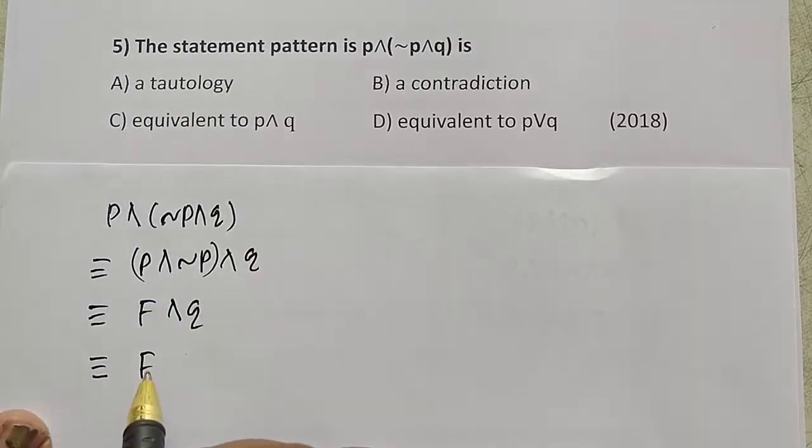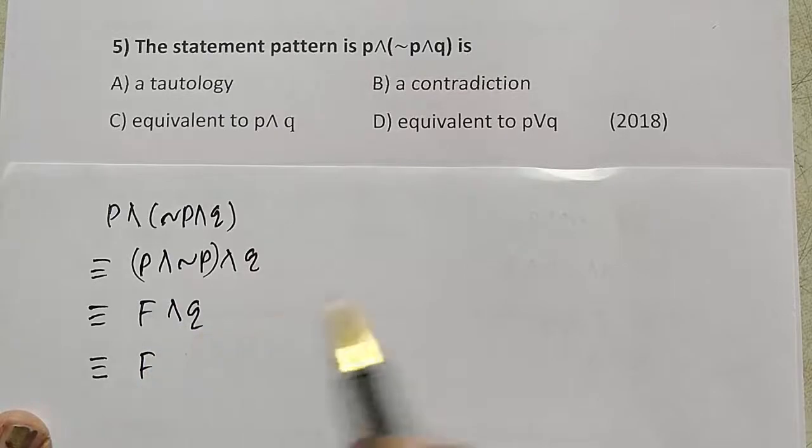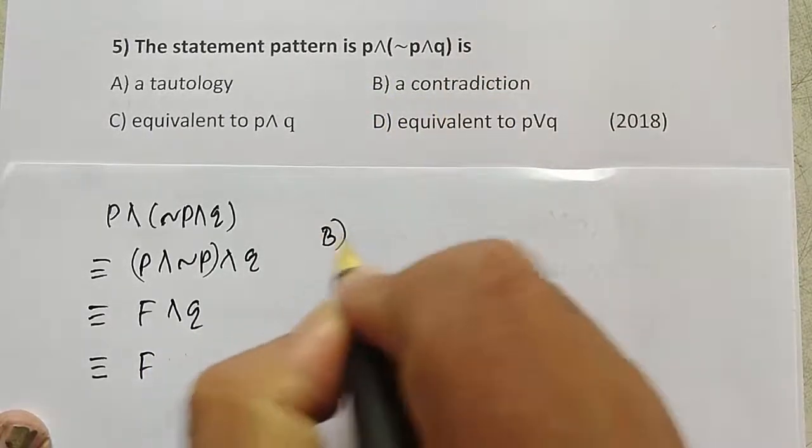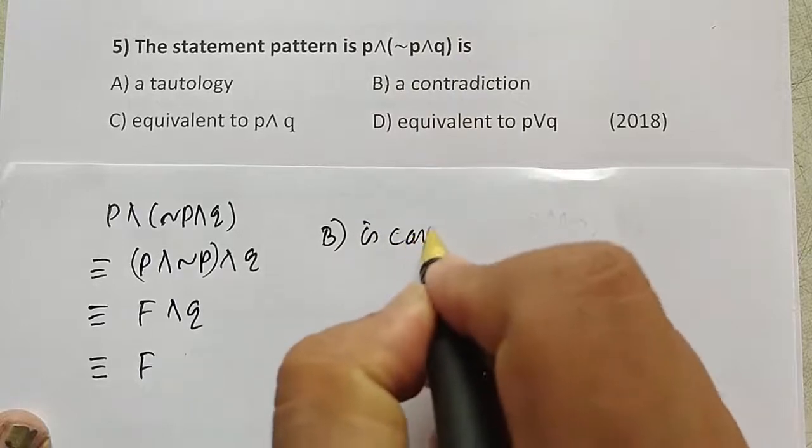And therefore, the given statement pattern is a contradiction. The B is the correct answer. Option B is correct.